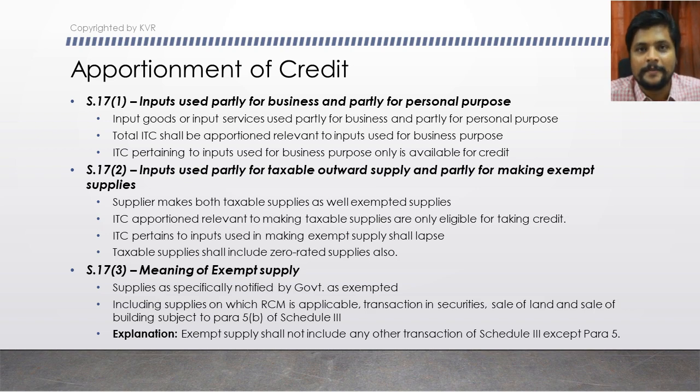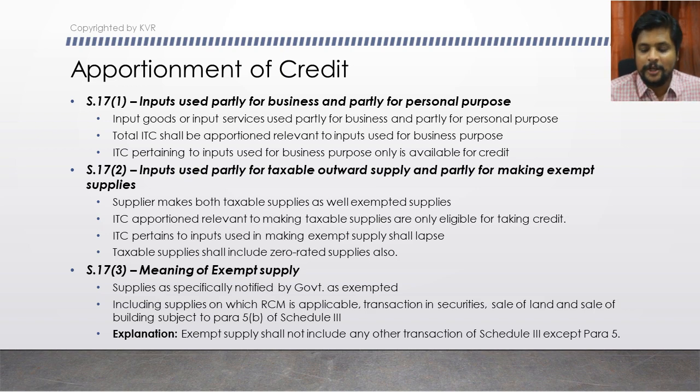Para 5 only says about sale of land, subject to para 5 of schedule 2. That is what this explanation says.